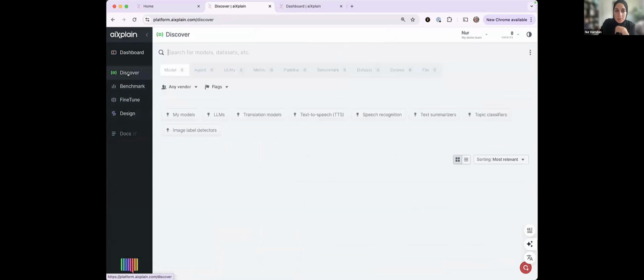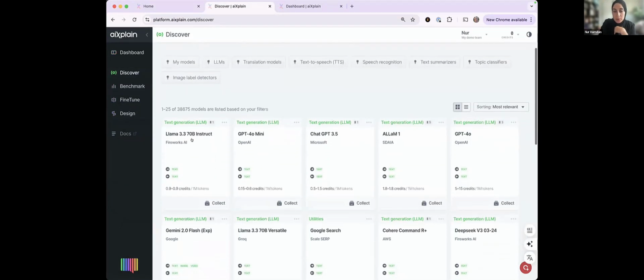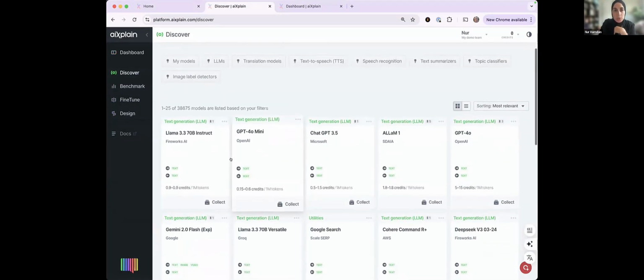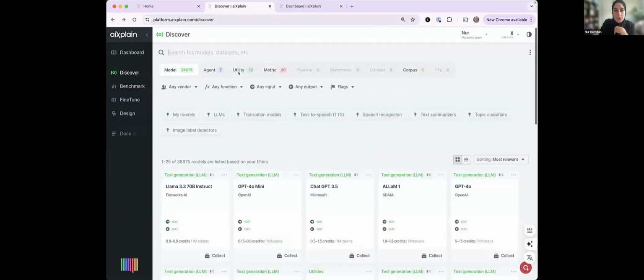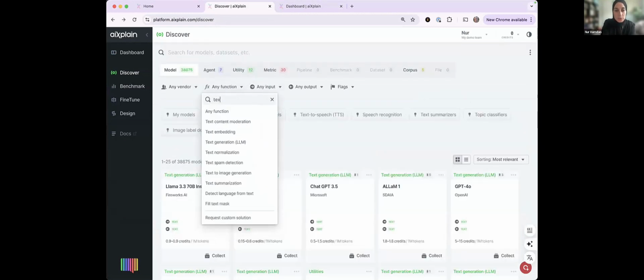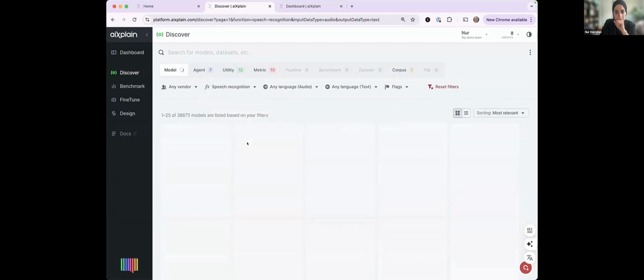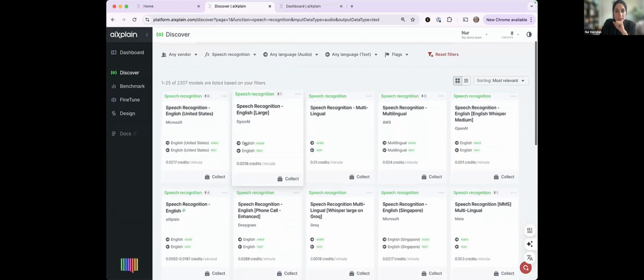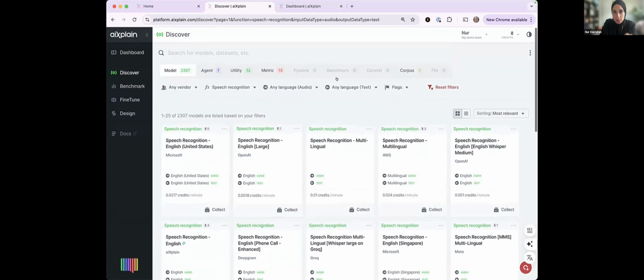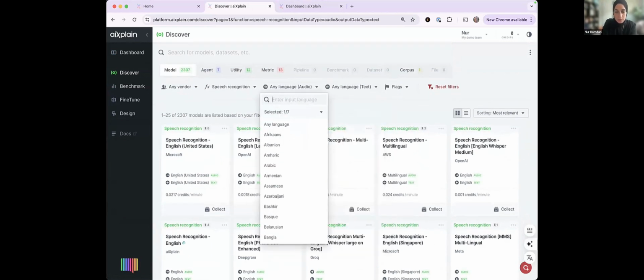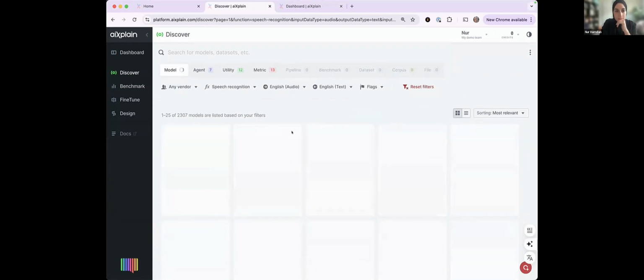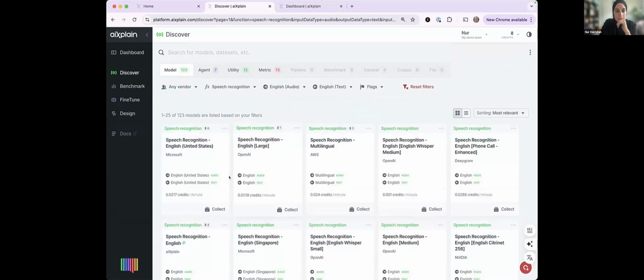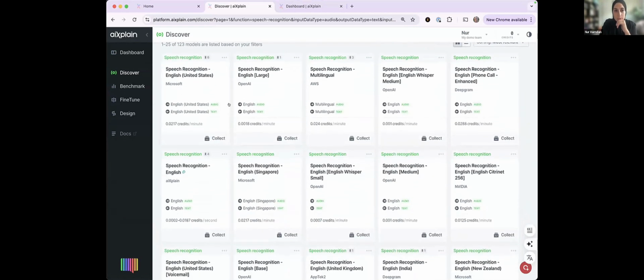It offers the marketplace as a service for finding different assets. You can filter for function, where text generation or LLM is one of the functions. We have 50 plus different functions. You could do, for example, speech recognition. Let's do that. And you can also filter for the language. So let's also do a language filter. And I can select one of these assets.